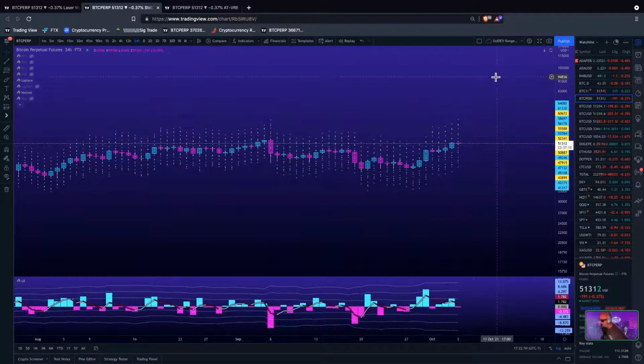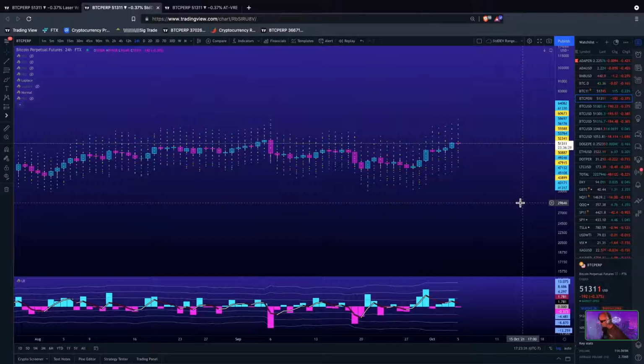For Bitcoin, the 68.3% Laplace distribution range, top side $52,341, bottom side $50,887. Top side, 95.4% Laplace distribution range, $55,587. 95.4% to the downside, $47,914. 99.7% Laplace distribution range to the top side, $60,674. And the bottom side is $43,900.